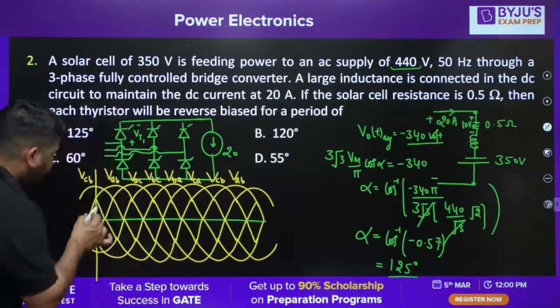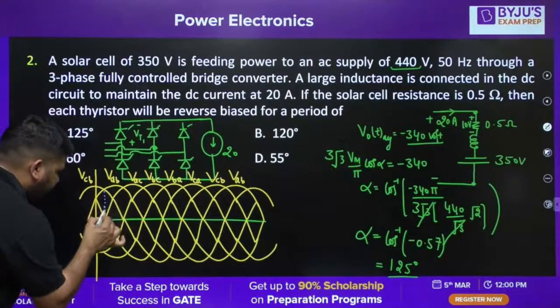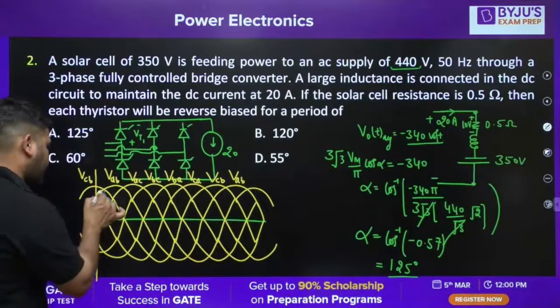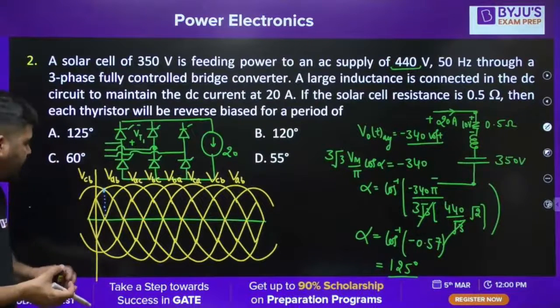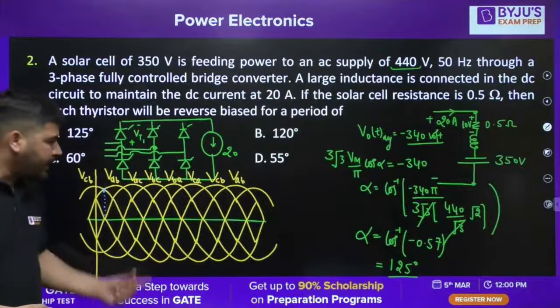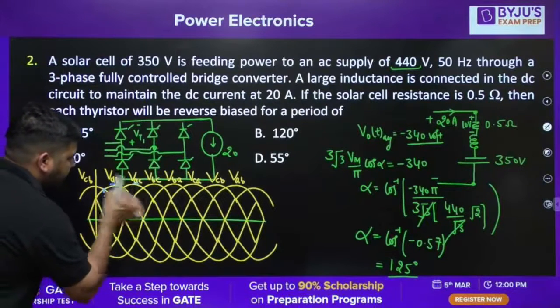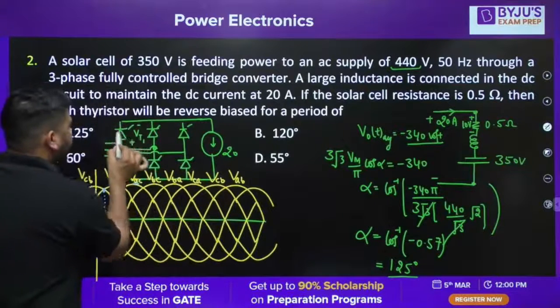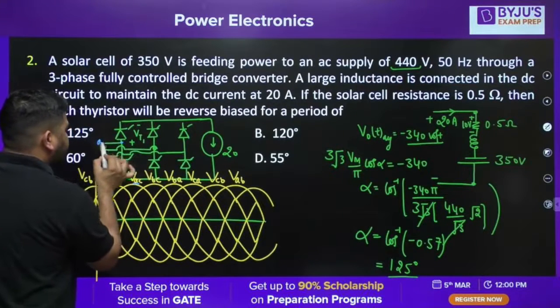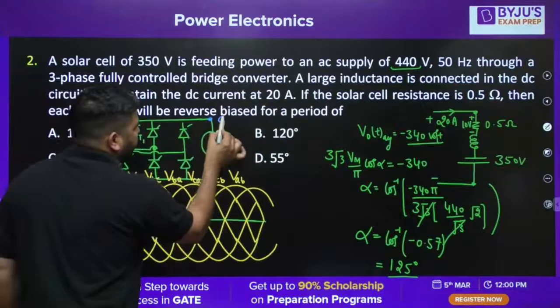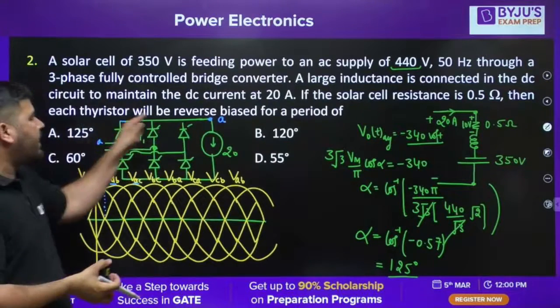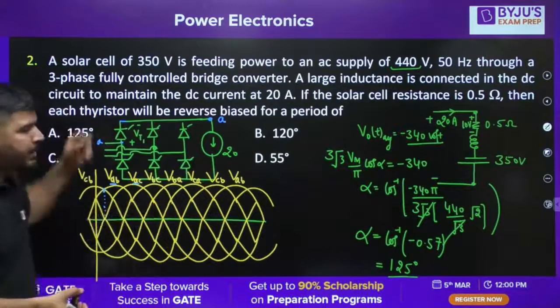If alpha is 0, thyristor T1 will start conducting at this instant. Since the subscript is A, when the A phase is available at the upper point, it means T1 is conducting.